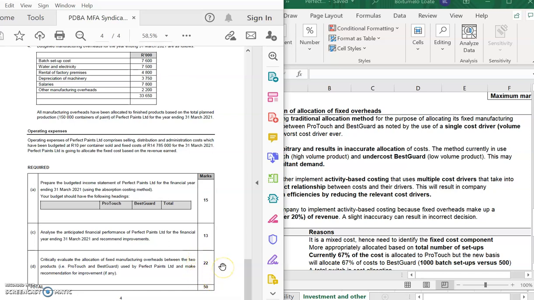There's one syndicate that looked at it very well, and that's the syndicate that scored the highest mark in the syndicate assignment of around, I think, 89%. They did quite well in this section. But everyone else did not put effort in this last part of the question.